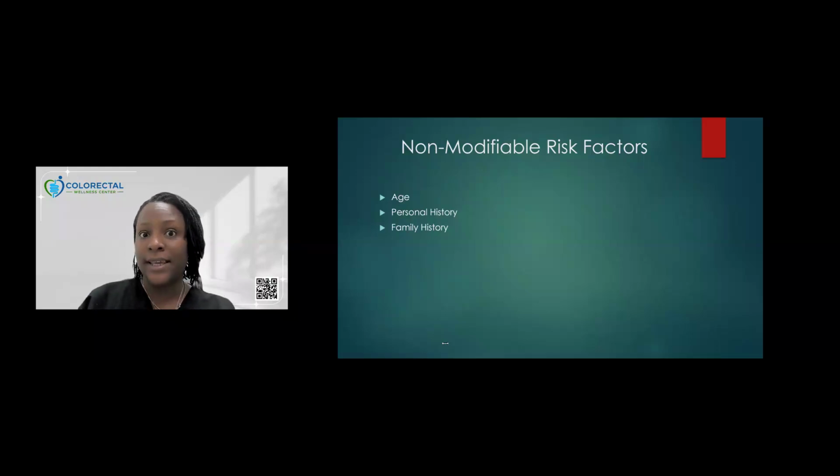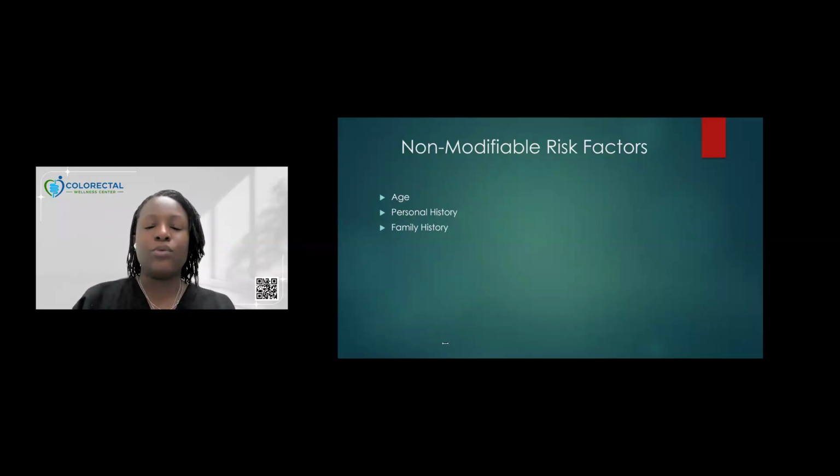Our topic of today is: what are the causes for colorectal cancer and polyps? We can divide these easily into non-modifiable, which means nothing you can do about it, and modifiable risk factors, which are things that you can actively do to help decrease your risk. So first things first, non-modifiable.